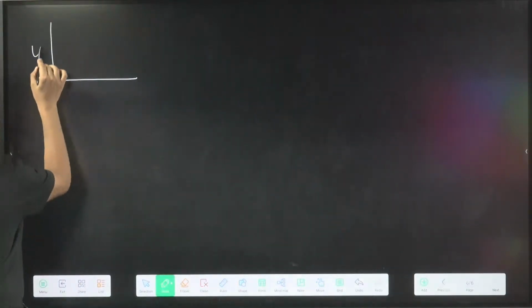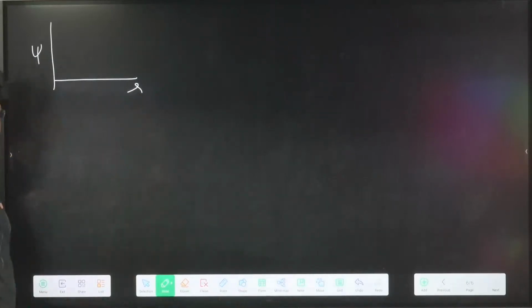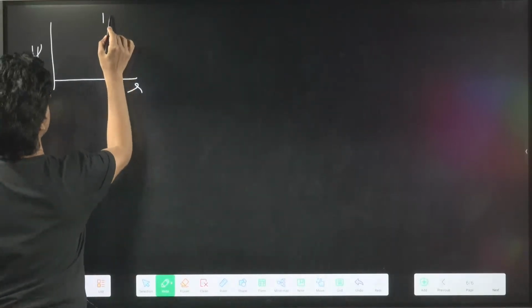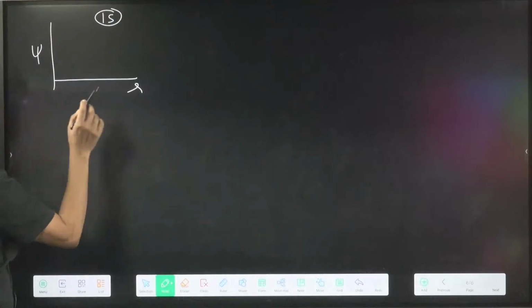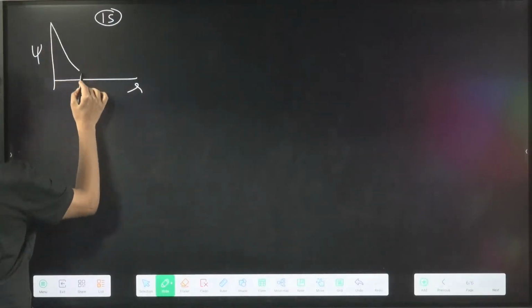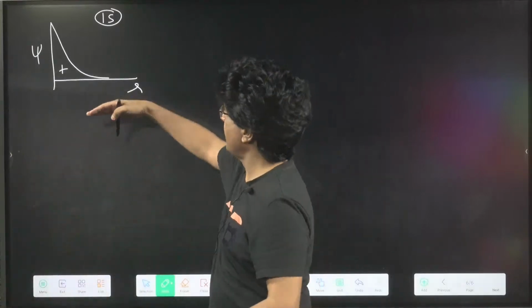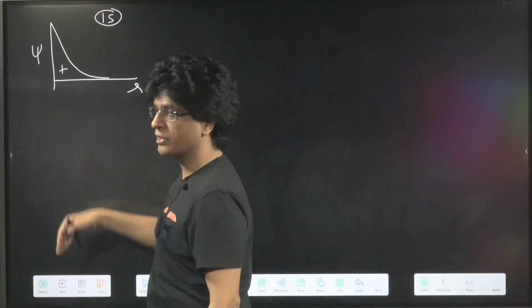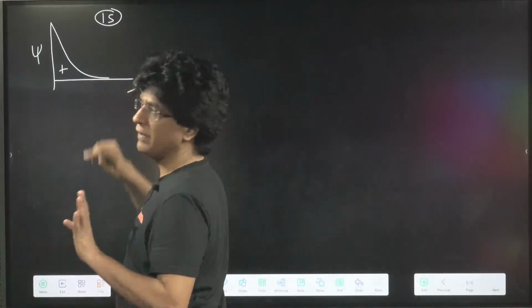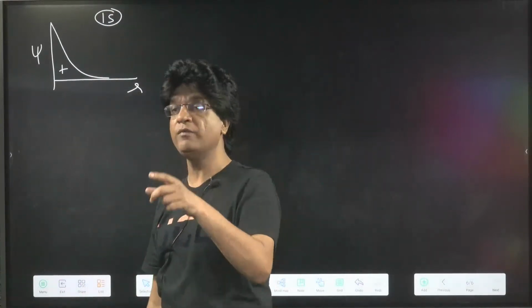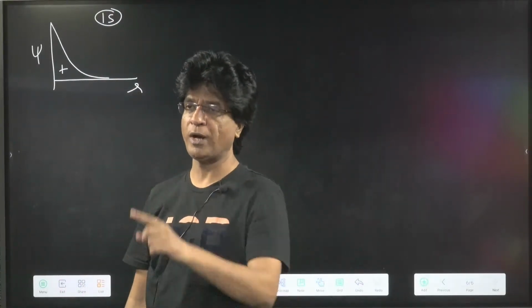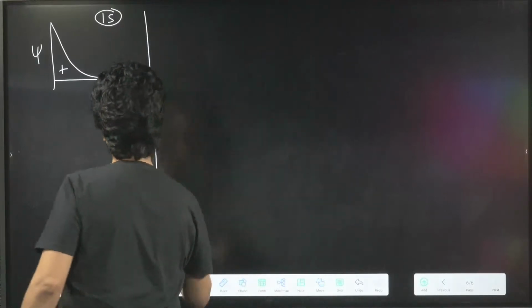I'm drawing the graph of psi along the radius, r. This I'm drawing is for the 1s orbital. The graph comes like this. The graph above the x-axis will be positive, below it will be negative. This is the graph of the 1s orbital, which we get when we solve the Schrodinger wave equation for the hydrogen atom.